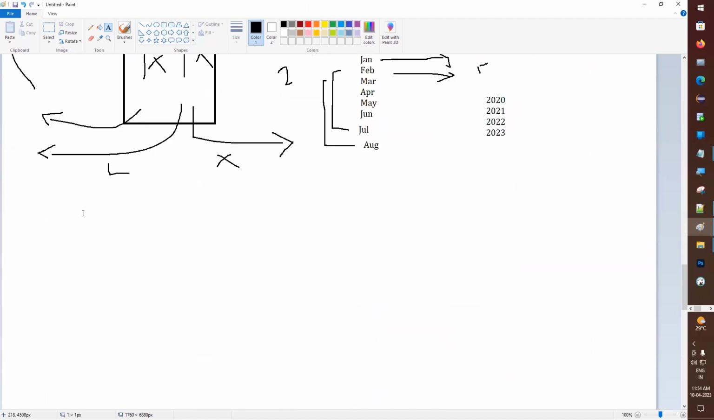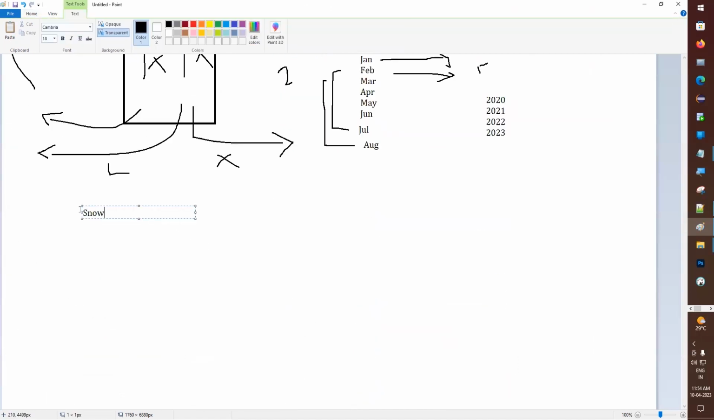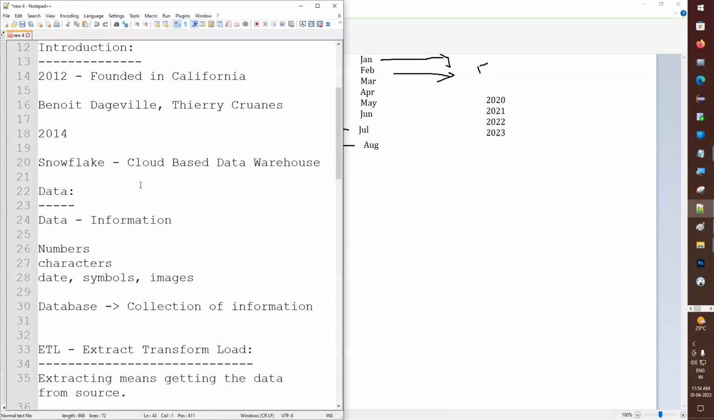Now coming to Snowflake, it is also one of them. I just put the name in here. You can see, Snowflake is a cloud-based data warehouse. Now we want to know what is cloud-based. Before we go to cloud-based, what are all the databases we previously had? Now why do we want to come to the Snowflake data warehouse?